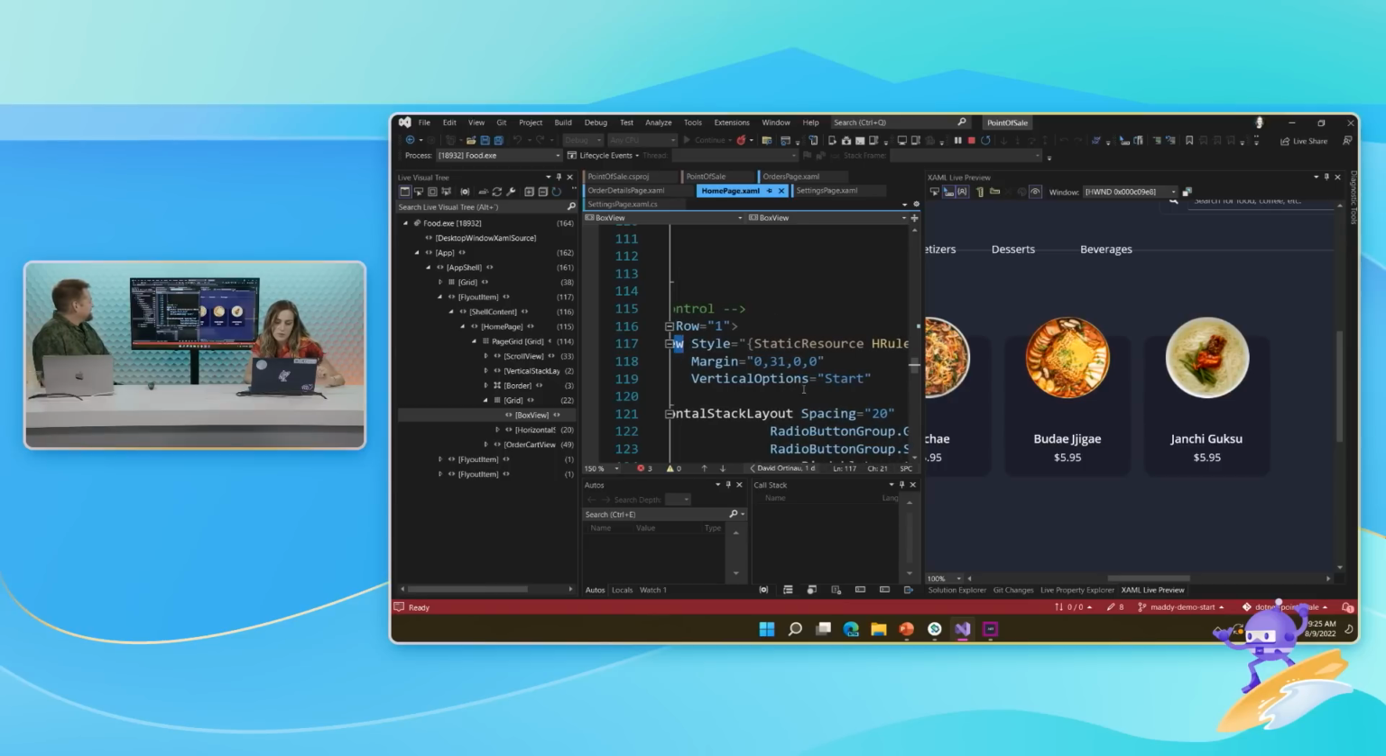Vertical options are start. I'm not perfect. You're not perfect either. This happens. It does happen to the best of us.